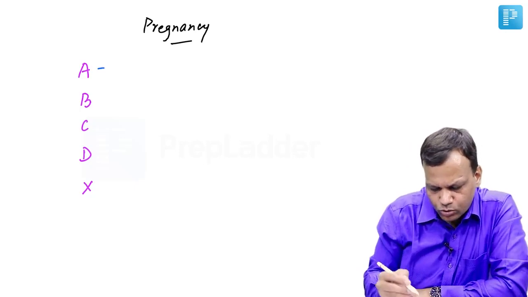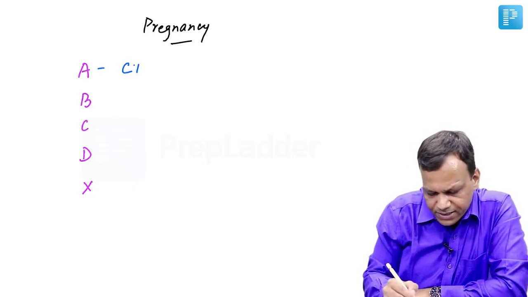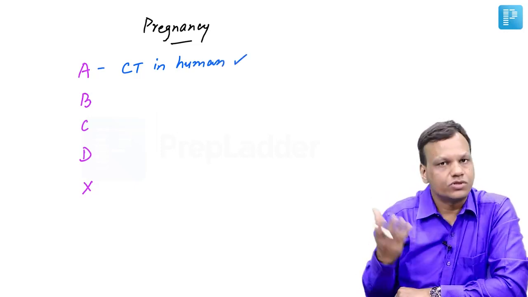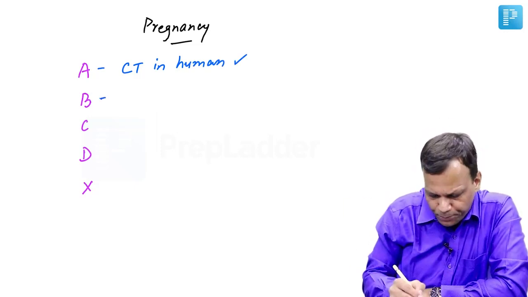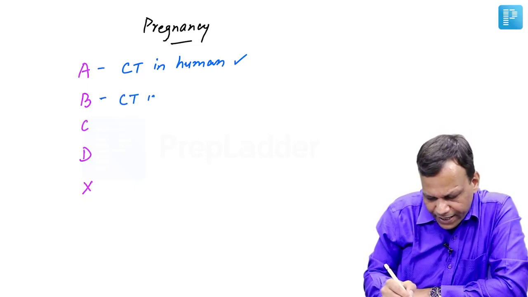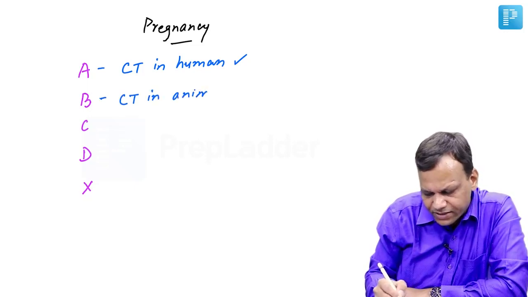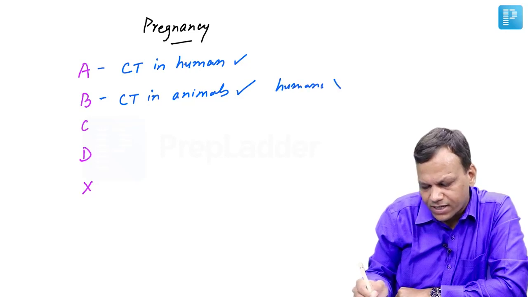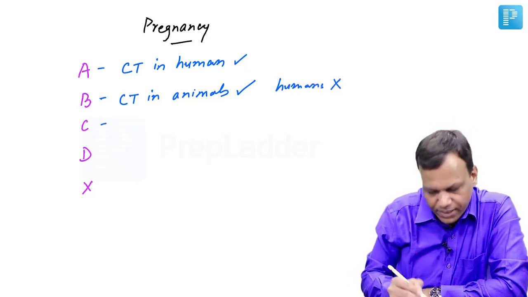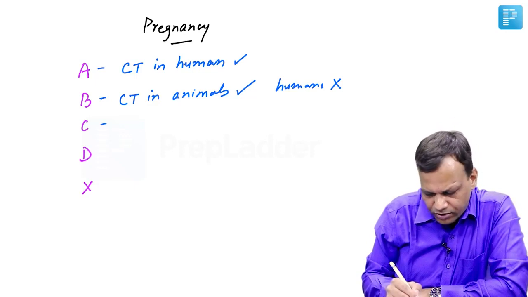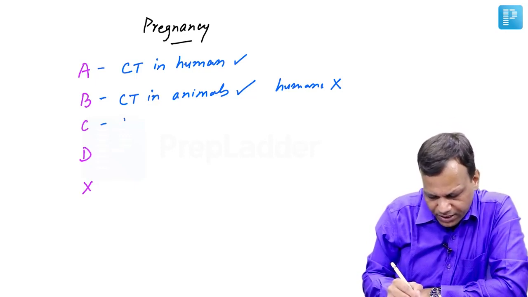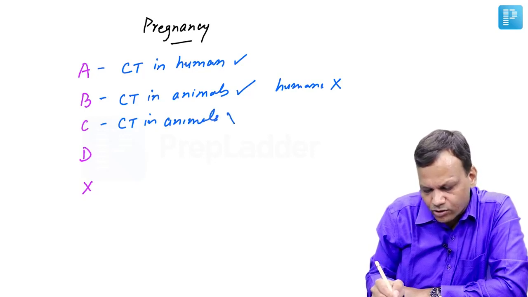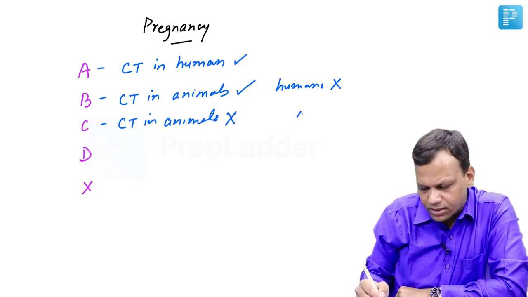So drugs in category A are those in which clinical trials in humans have shown that the drug is safe. So the drug is absolutely safe. B, in which clinical trials in animals have shown that the drug is safe, but human trials are lacking. Human trials are not sufficient. Drug C, in which sufficient evidence is not there, but clinical trials in animals show that the drug is teratogenic. Human trials are not there.